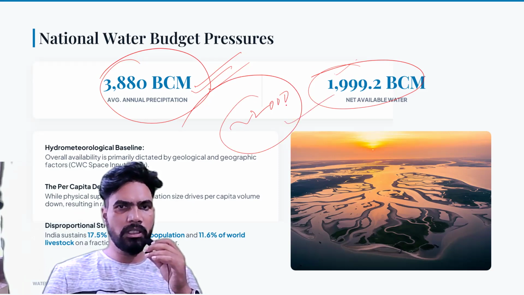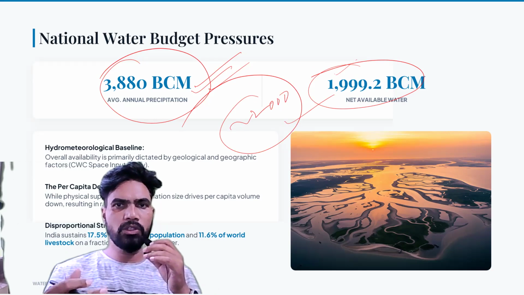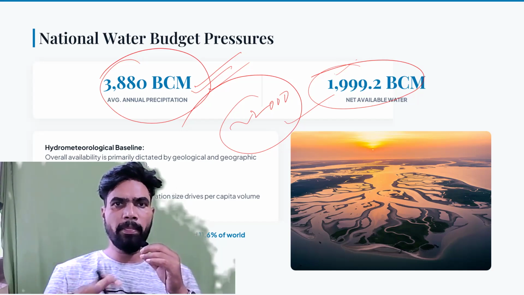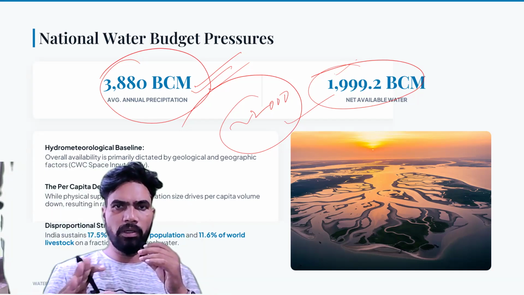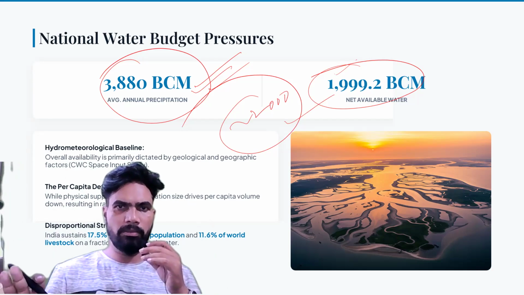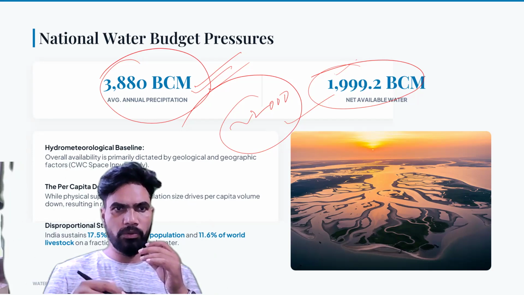And where is the rest of the water going? It's going waste. This is the water scenario. Roughly 50% of the average annual rainfall we are receiving is going waste. Almost half of the rainfall water is not useful for us, we are not in a position to use it.